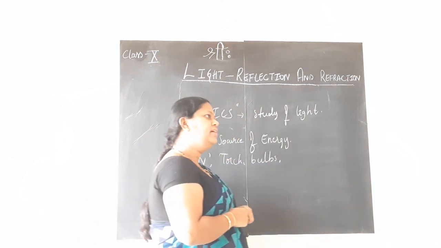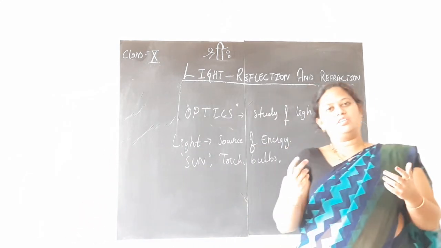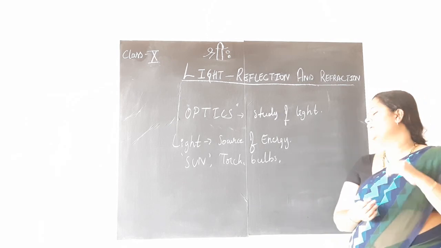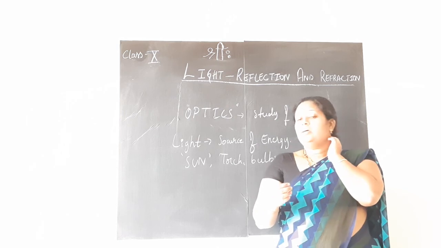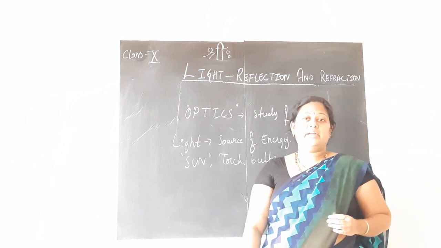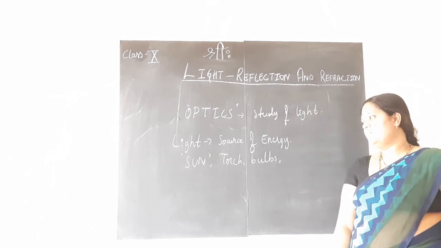Does the light bend? Yes, of course the light bends. It does not always travel in a straight path. Various processes are there, we shall be studying later on. So this is one of the examples, the torchlight. It is the beam of light or the ray of light, we say.